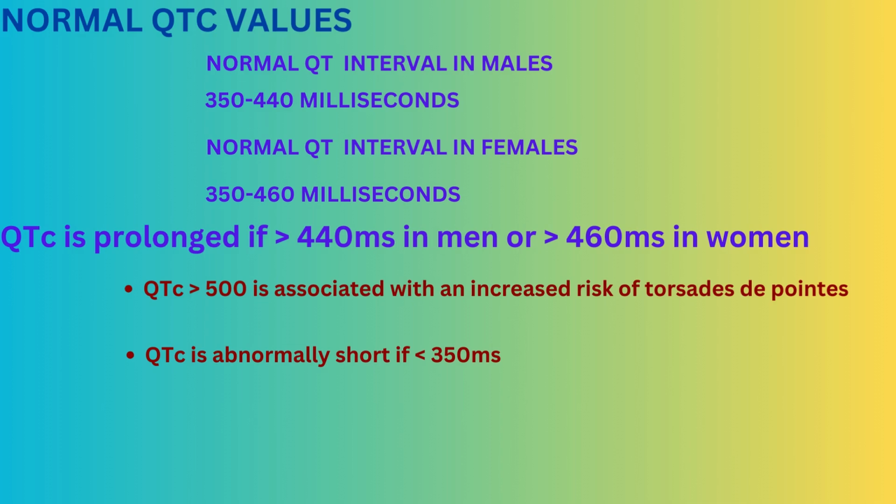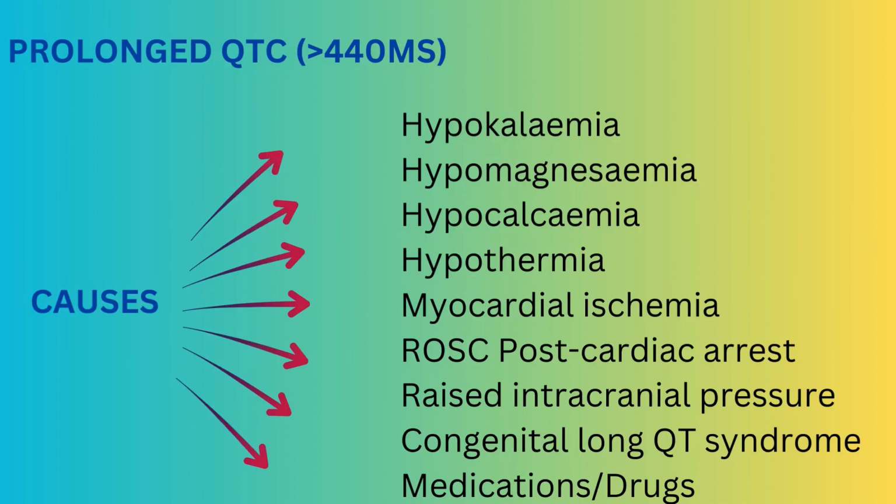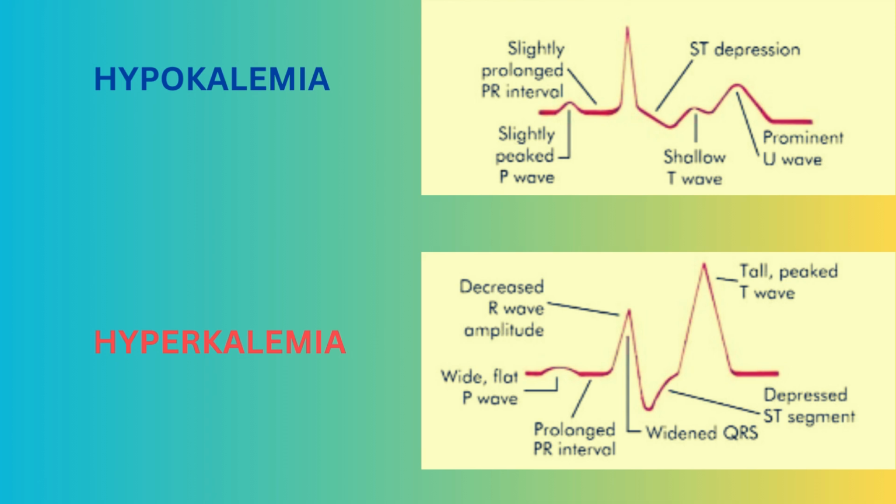Causes of prolonged QTc are hypokalemia, hypomagnesemia, hypocalcemia, myocardial infarction, ROSC post-cardiac arrest, which means return of spontaneous circulation post-cardiac arrest, raised intracranial pressure, congenital long QT syndrome, and some medications can also cause prolonged QTc.